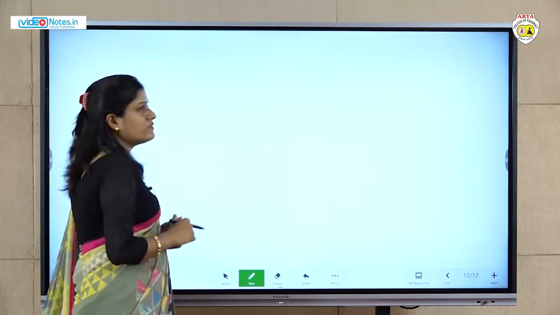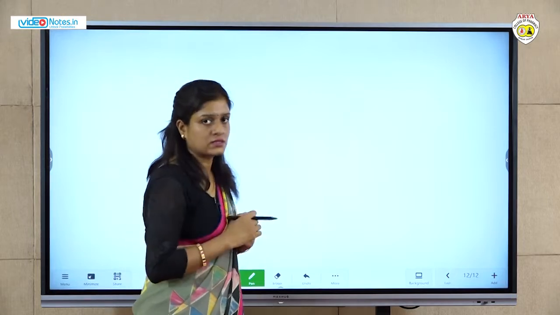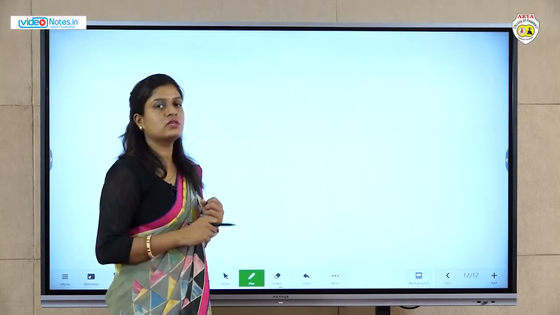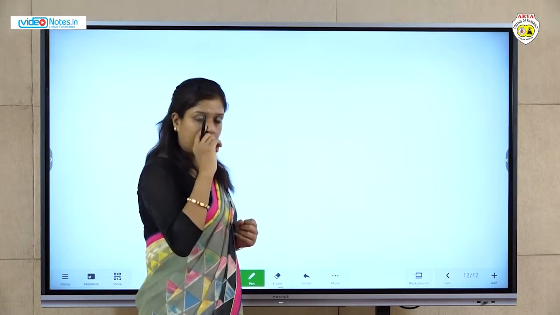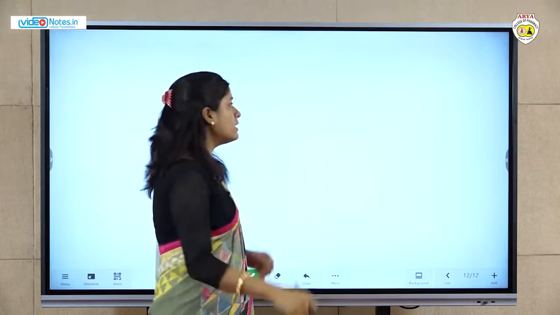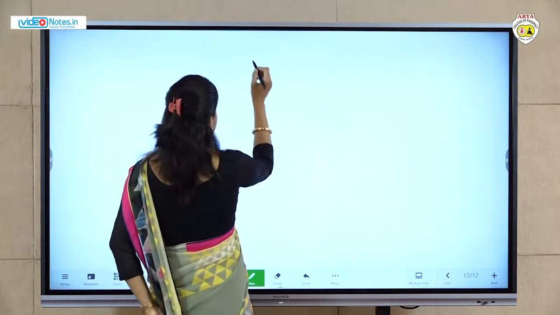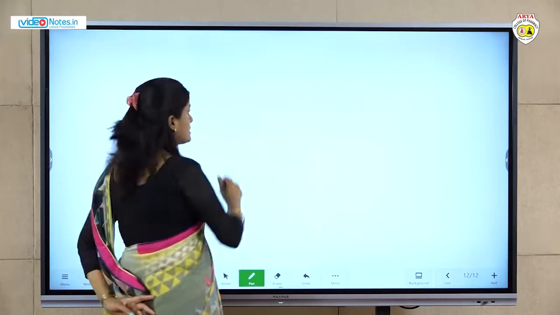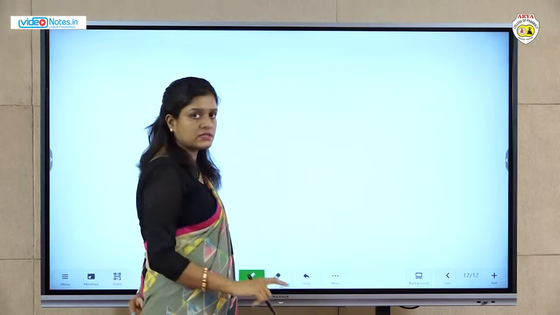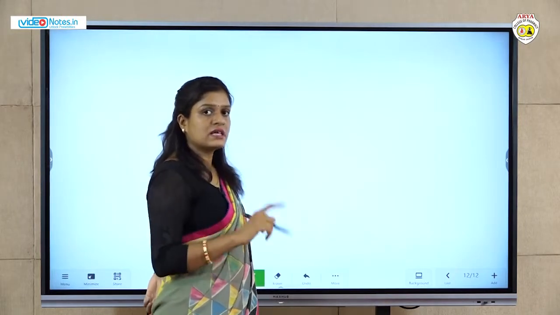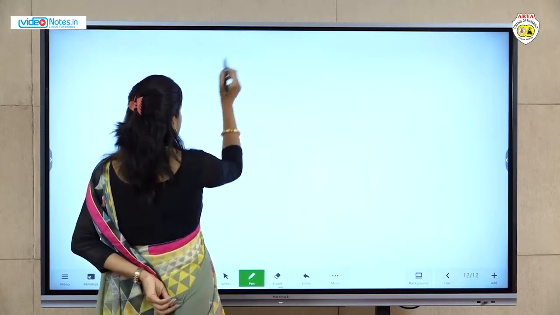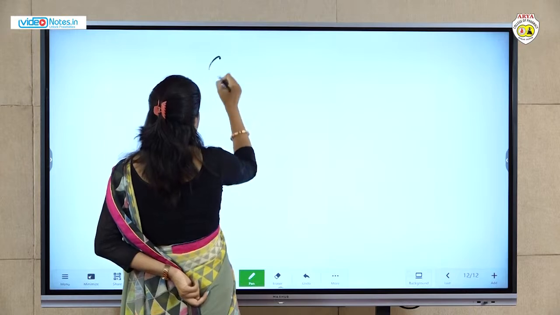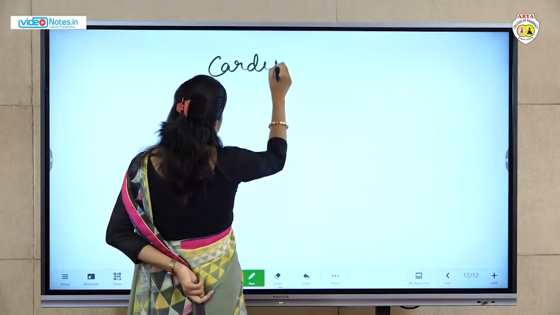You know, we have studied about the different types of muscles. The contraction and relaxation of muscles of any of the organ is possible with the help of muscle cells. You know, there are 3 types of muscle cells, and the type of muscle cell which is present in the cardiac system, these are cardiac muscles.